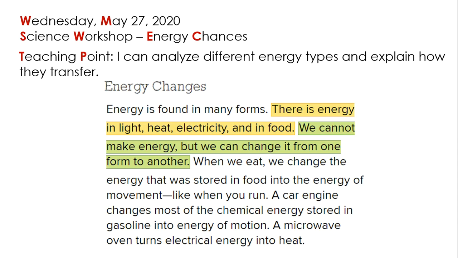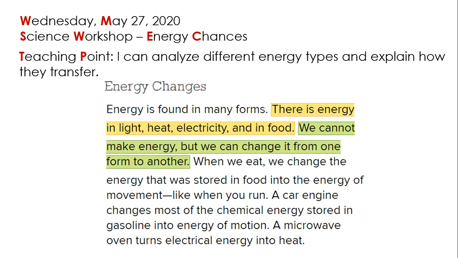That means that I can have, for example, electricity, and then that electricity I can transform into thermal energy, or I can have light energy, and that one can be transformed into thermal energy as well, and so on. But what I want you to get is that we cannot create energy or destroy energy. It simply changes from one form into another.